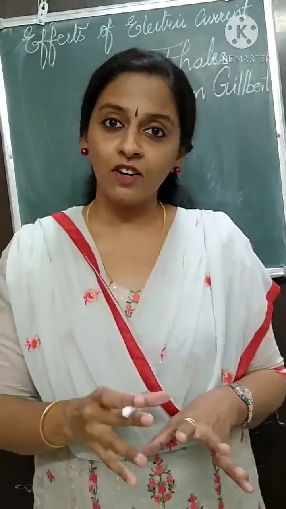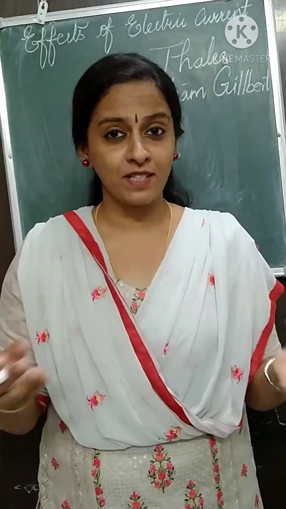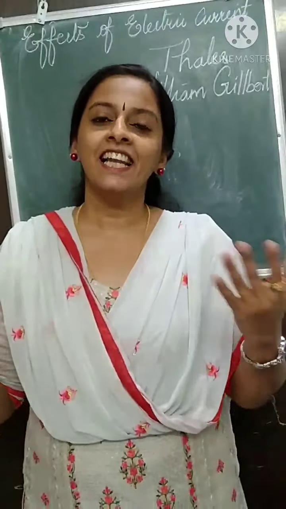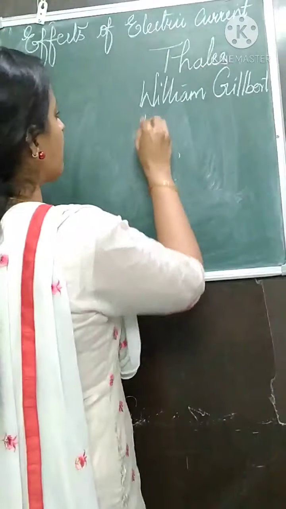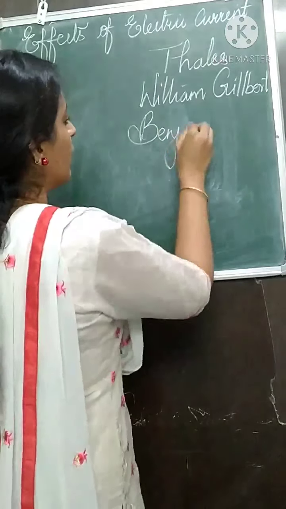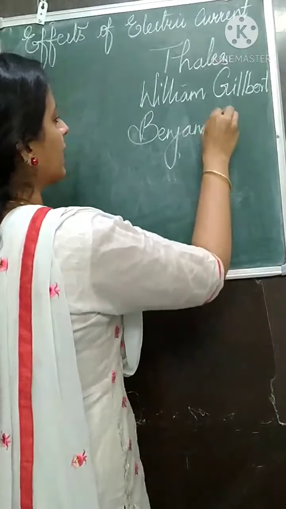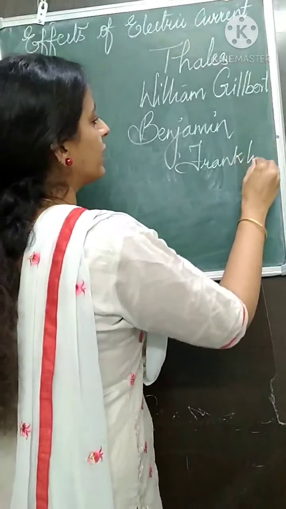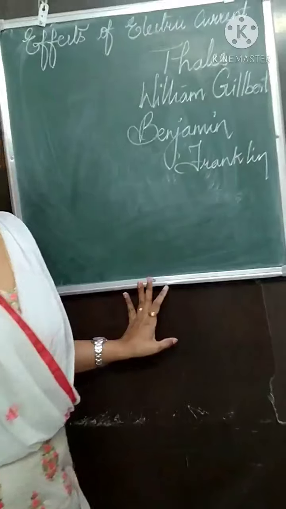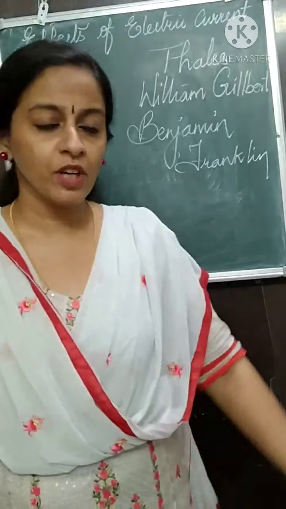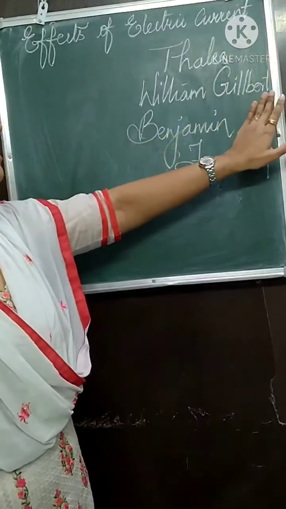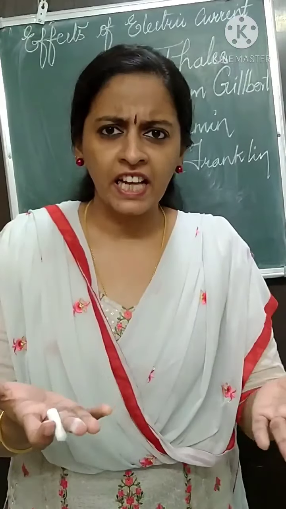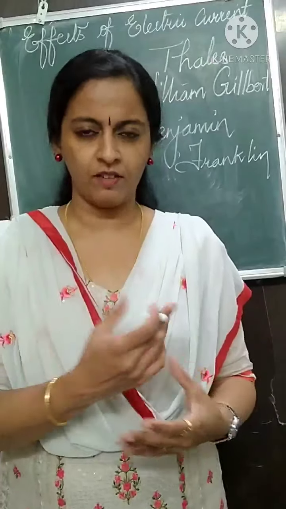And later on came our famous, you might be knowing his name, Benjamin Franklin. Later Franklin, through his experiments, was able to predict more about electric current. So he is credited with the discovery of electric current, Benjamin Franklin. Okay, but it all started with Thales, William Gilbert, and later on Benjamin Franklin. Benjamin Franklin's kite experiment is very famous.